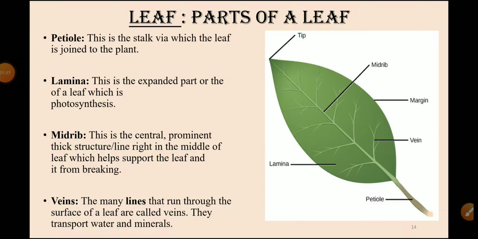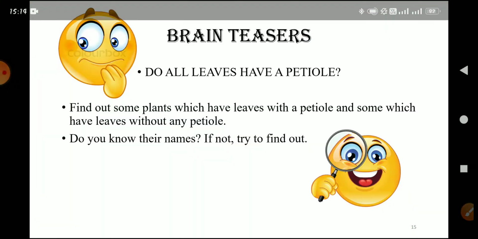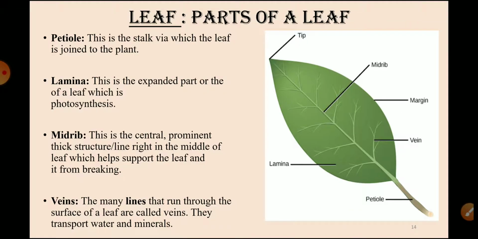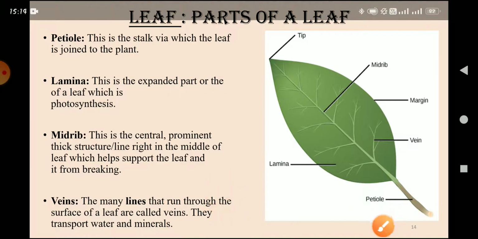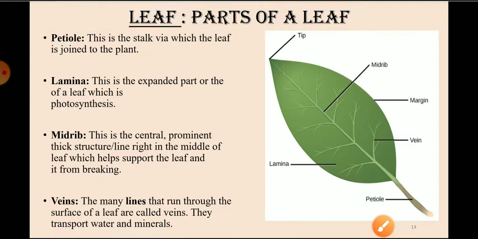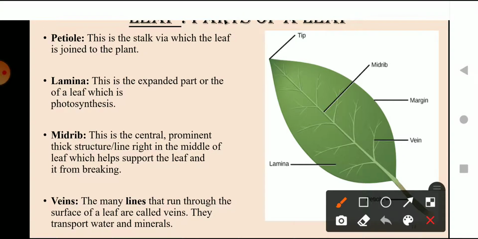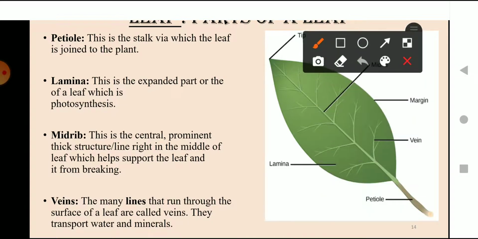Now next we are going to talk about parts of a leaf. Okay, a leaf is also a part of a plant, and as we are studying the parts of a plant, now we are going to study the parts of a leaf first, so that we can understand it clearly. So the first part that we are going to study is petiole. Okay, and what is petiole? Petiole is this part of the leaf.